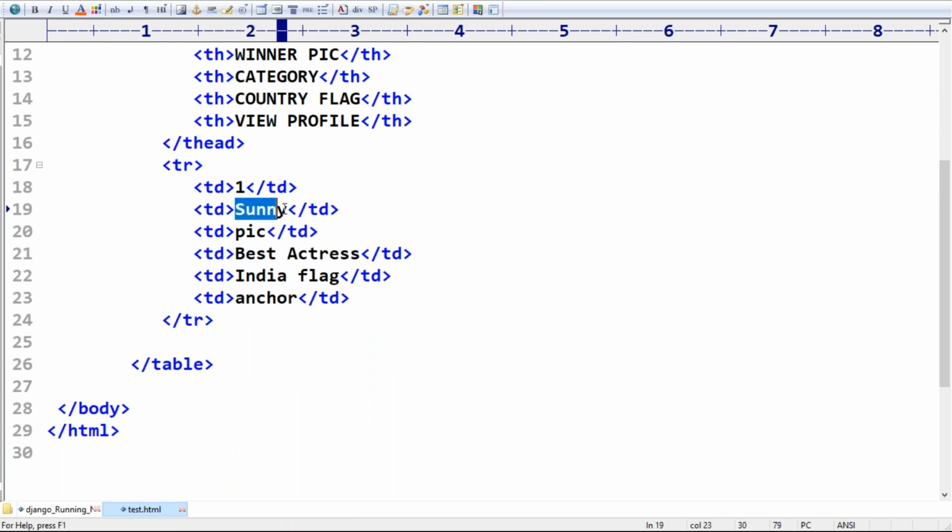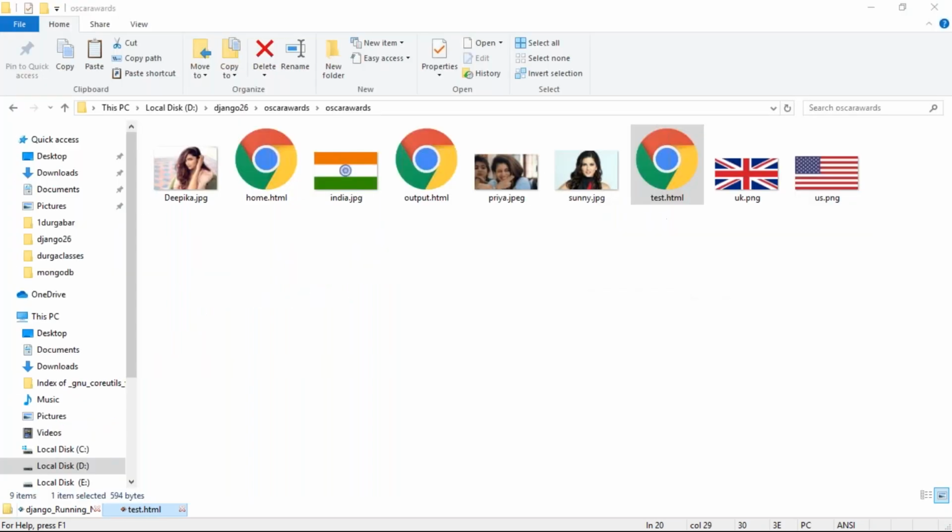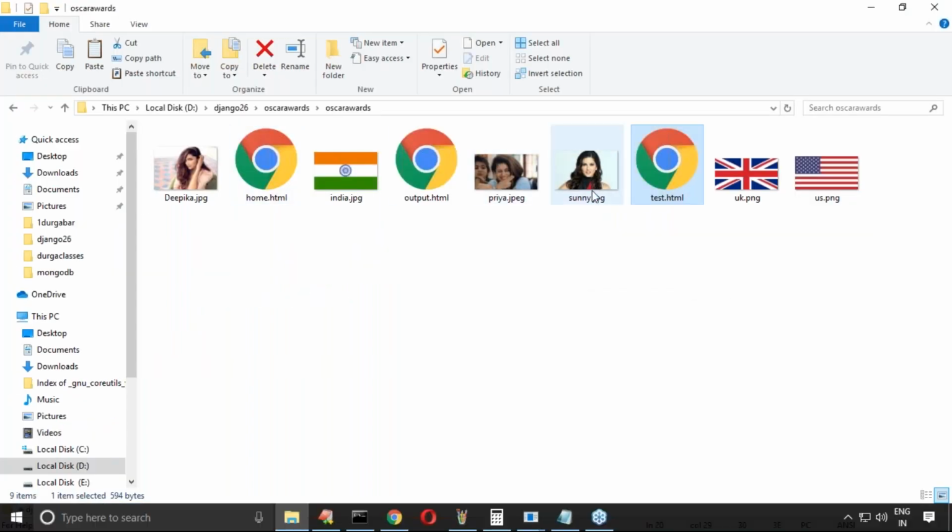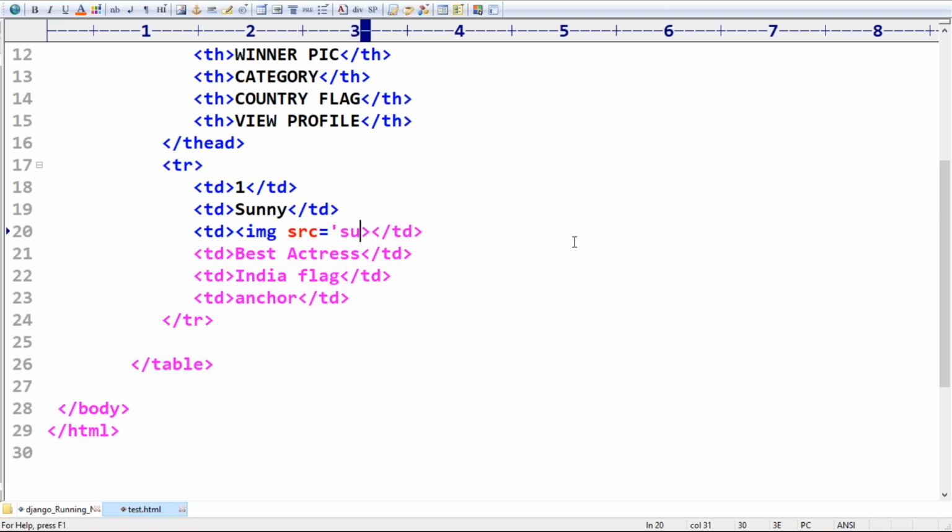Sir, one Sunny, the pick I have to take. How can you take the pick? Which tag do we require to use? Image tag I require to use. Next, src is equal to, what is the image I have in the same location? Sunny.jpg is already there.